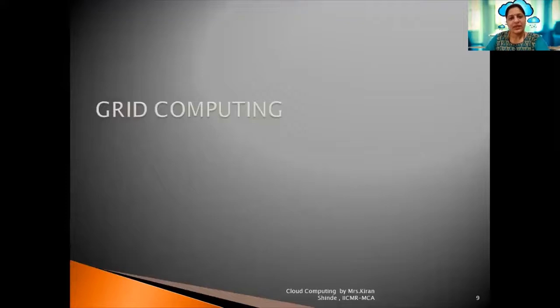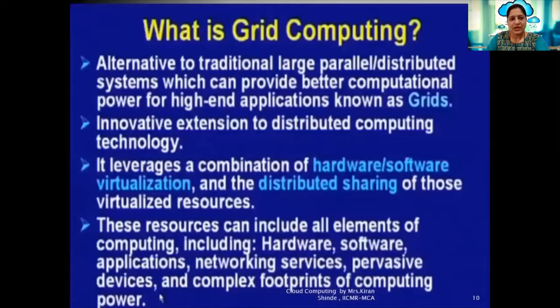Moving ahead, now we will understand what we mean by grid computing, and in parallel we will also understand the need for the invention of grid computing, even though cluster computing was in the market. An alternative to traditional large distributed systems which can provide better computational power for high-end applications was known as the grid, an innovative extension to distributed computing technology. It leverages a combination of hardware, software, virtualization and the distributed sharing of those virtualized resources. So basically the main motive of grid computing was to come up with an innovative extension to distributed computing technology.